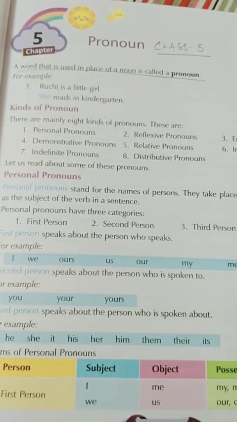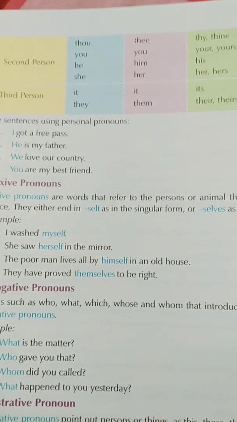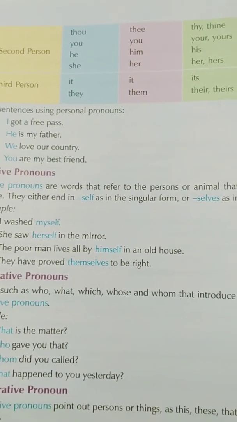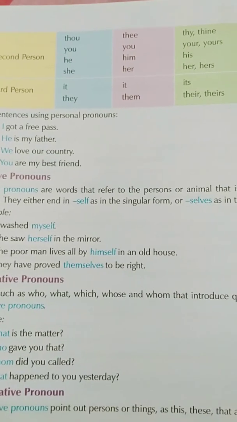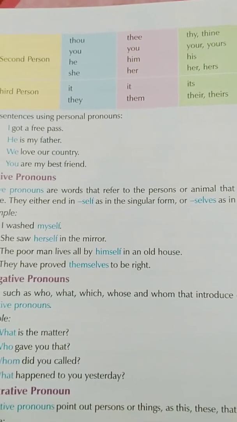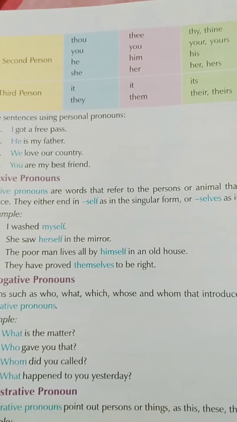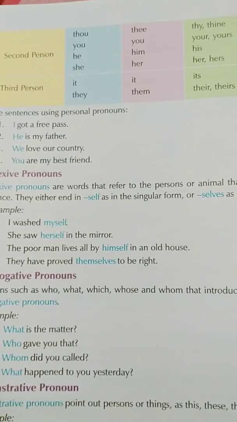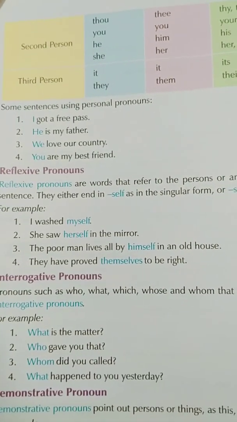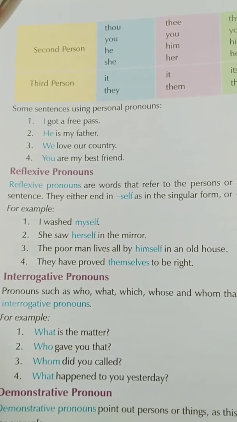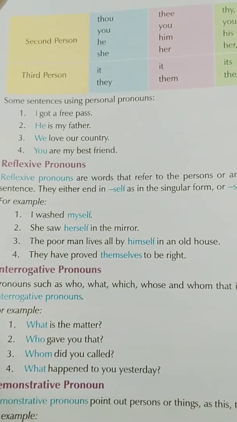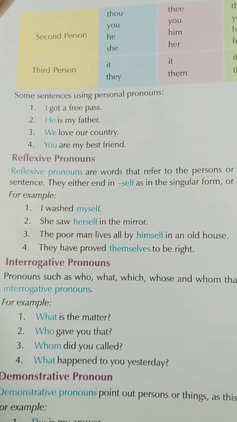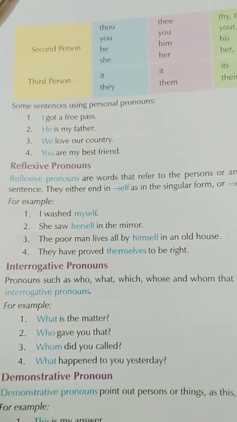Now come to the next one. Second person: thou, thee, thy and thine; you, your and yours. Then he, him, his; she, her and hers. When we are talking about the third person: it and its; they, them and their. Some sentences using personal pronouns: I got a free pass, he is my father, we love our country, you are my best friend. So these are the things from personal pronouns.